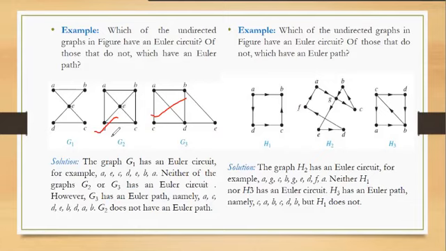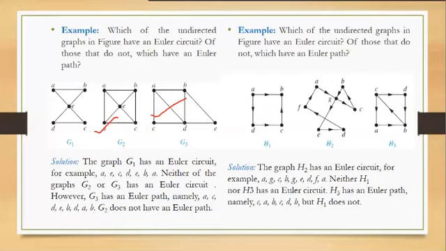So in the case of a Euler circuit, the initial and the terminal vertices of the circuit should be the same, and all the edges must be traversed exactly once. So in G2 and G3, you won't get a Euler circuit.